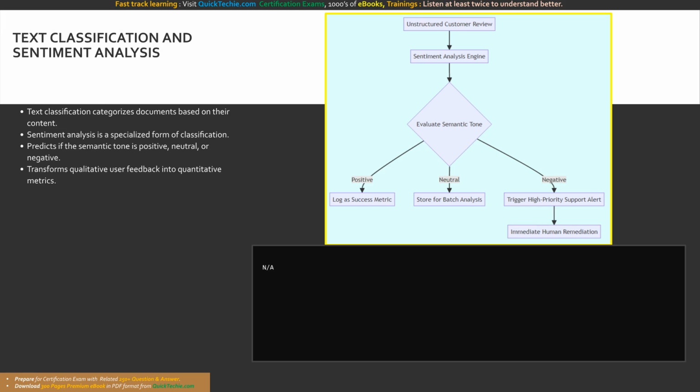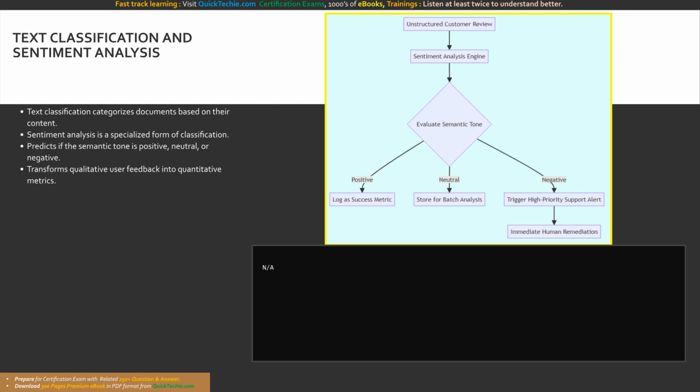Our next core text analysis capability involves evaluating the overall context and tone of a document through text classification and sentiment analysis. Text classification is the NLP process of programmatically assigning a document to a specific, predefined category based on its underlying contents. A classic, high-volume example of text classification is filtering incoming emails into spam or not spam buckets based on historical keyword patterns.